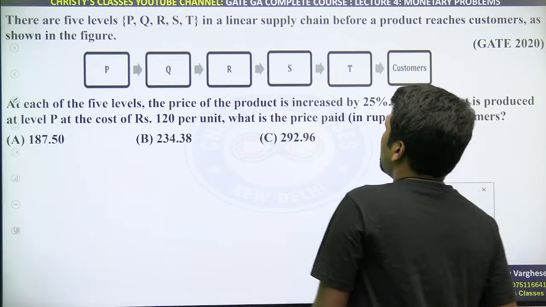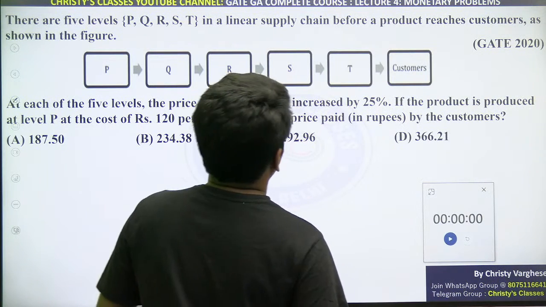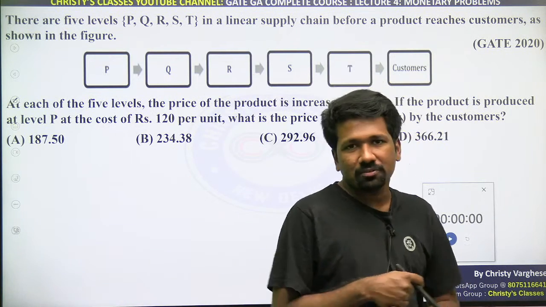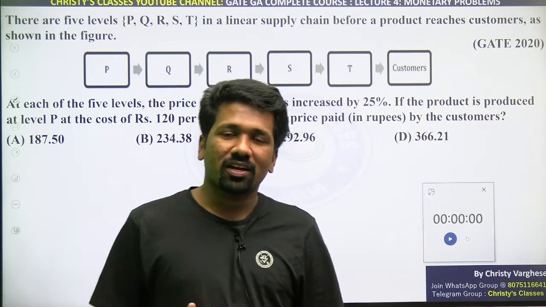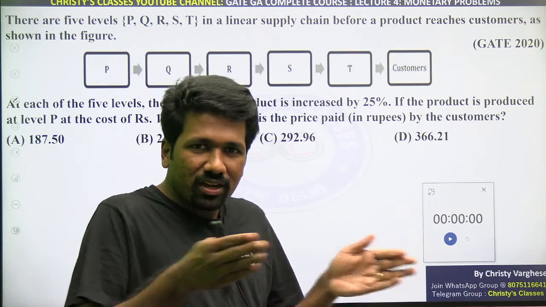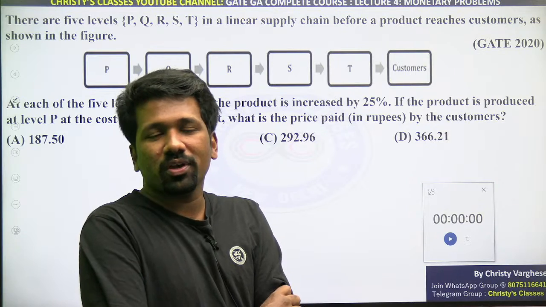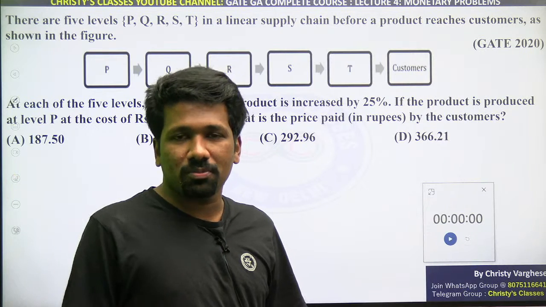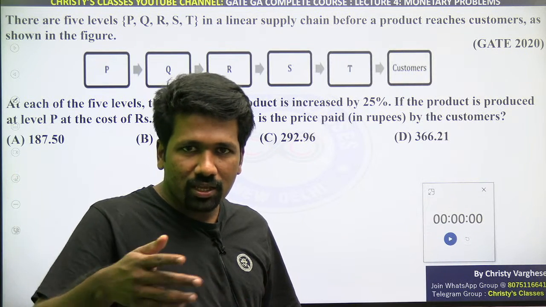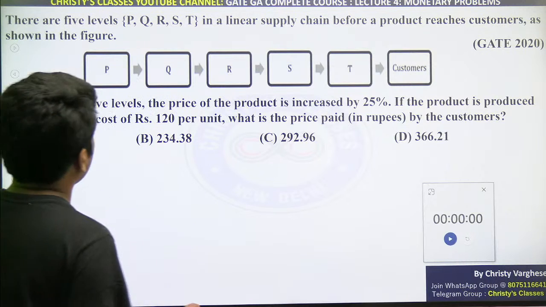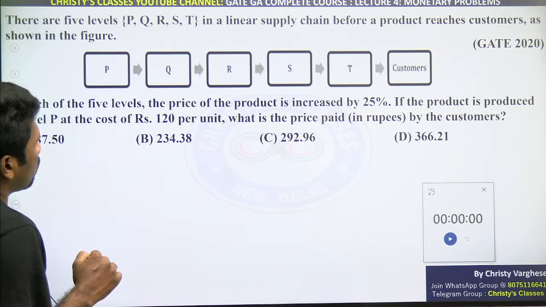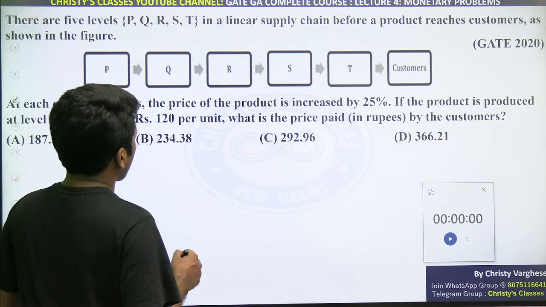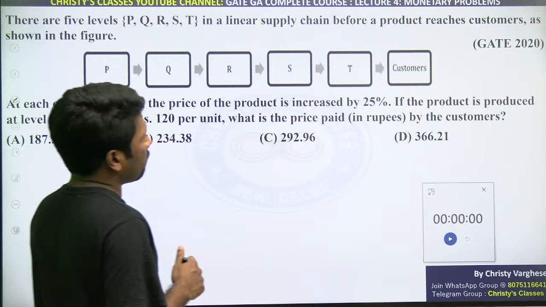There are 5 levels PQRST in a linear supply chain before a product reaches the customers. Yeah, in real also this is similar, na? When we get the product after the commission for different dealers in between, we have to give, like if the cost price is like 10 rupee, we may be buying it at 90 rupees maybe, because in between there are many supply chains that you have to give commission to. So the question is saying at each of the 5 levels, the price of the product is increased by 25%.